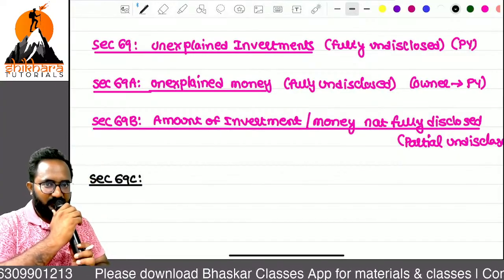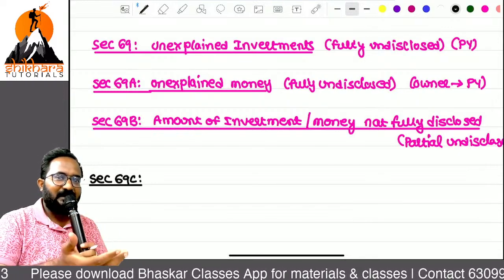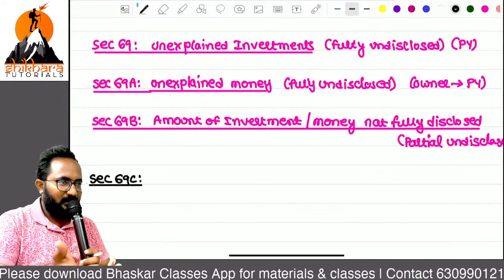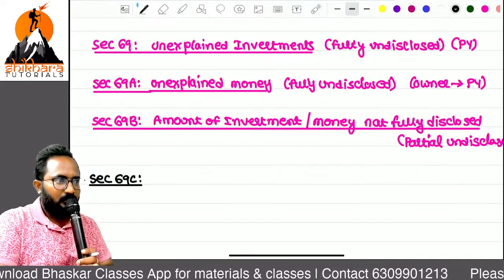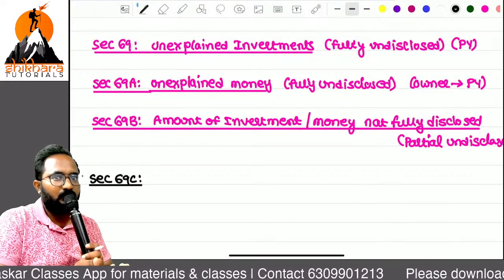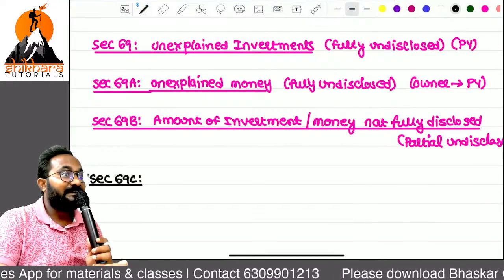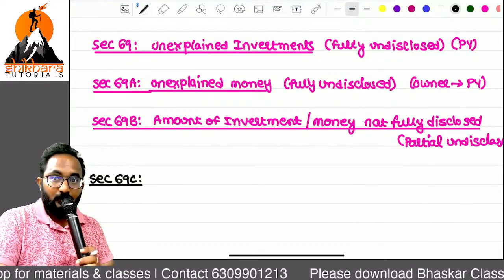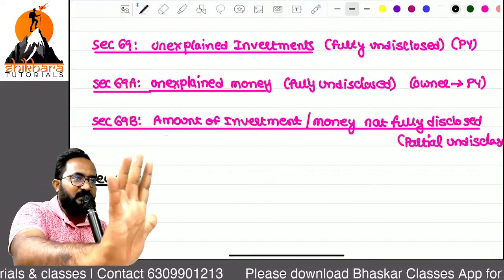Definitely the income tax officer will approach him. Sir, your last 10 years' returns of income show only 1.5 crores as your income. So how did you spend 5 or 6 crores for your daughter's marriage? This is called unexplained expenditure. You spent 6 crores; please show me how you got this 6 crores.